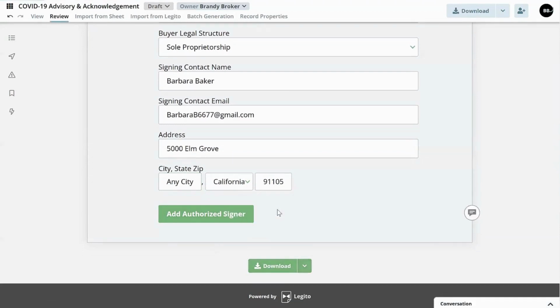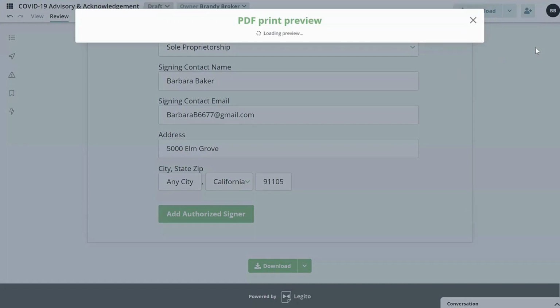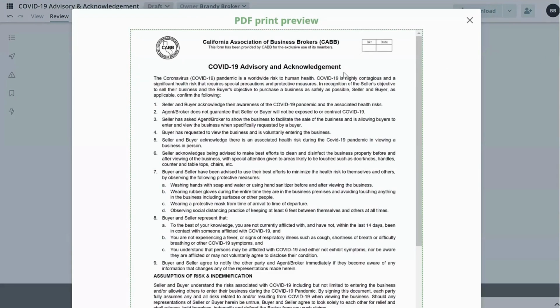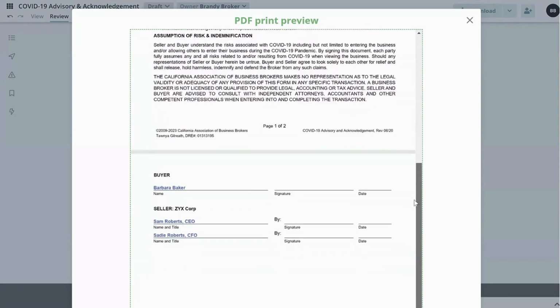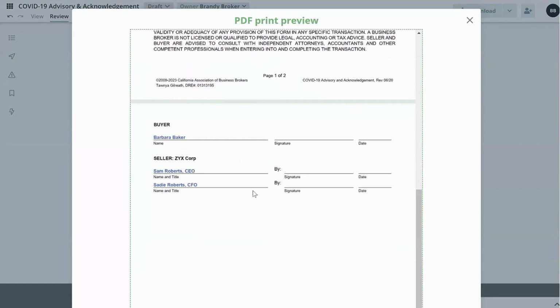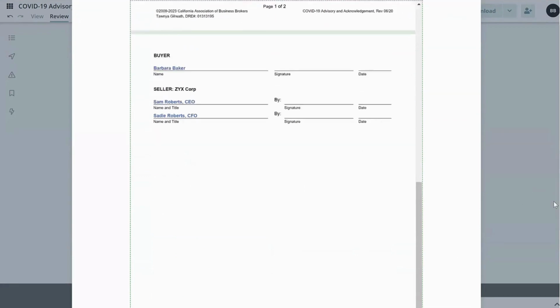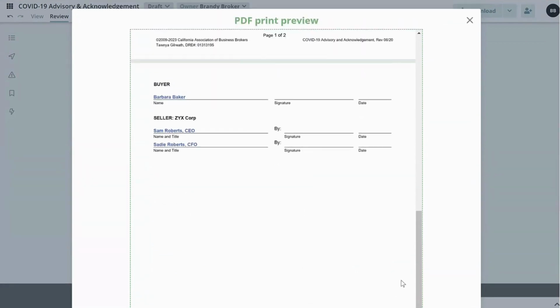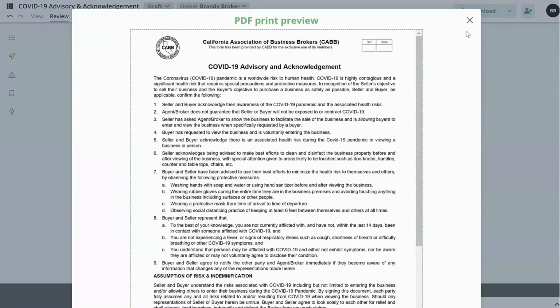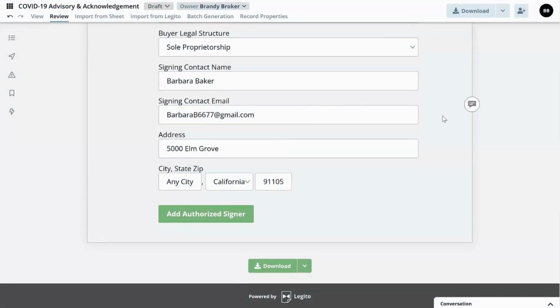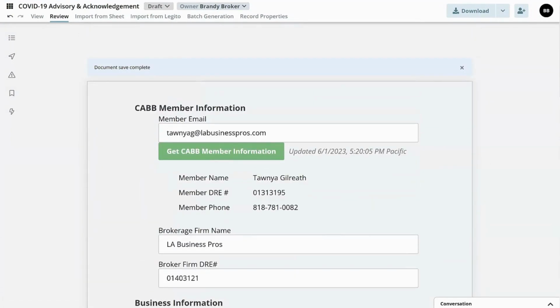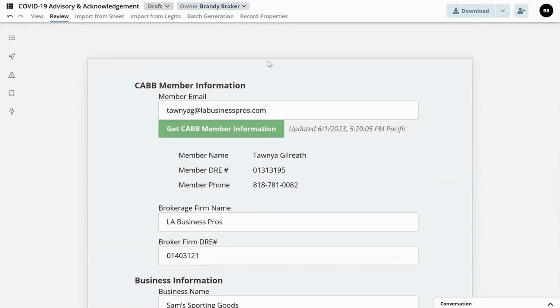And now when we preview our COVID advisory and acknowledgement, it should be set up so that there's signatures by both the seller and the buyer. And we are good to go on this. Okay, so you can always import data from one form into another where it makes sense to do so. And this is a good example of how to do that.